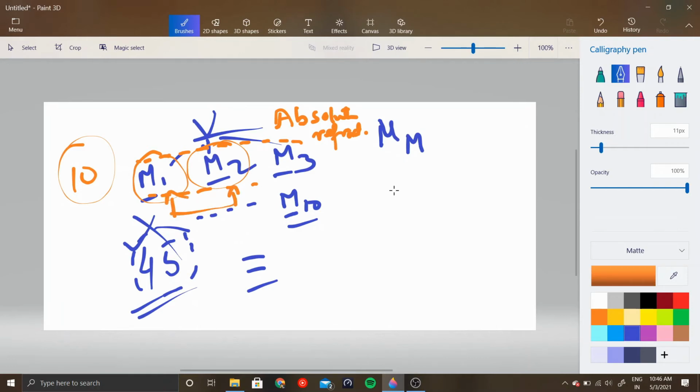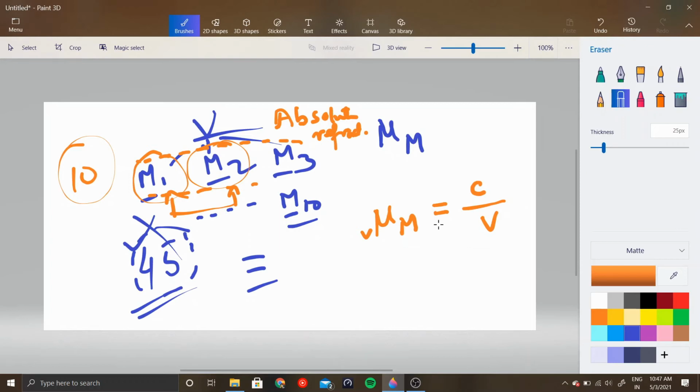Firstly, let's build this. The refractive index of a medium with respect to vacuum is the speed of light in vacuum by the speed of light in that medium, from the previous Snell's law that you had noted down. This is called the absolute refractive index. Correct. Okay, let's grab this.